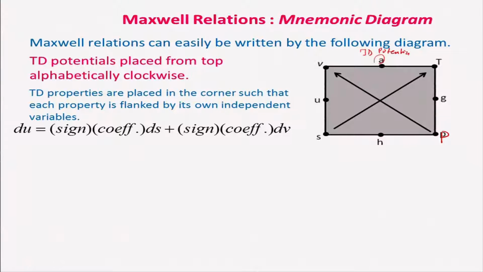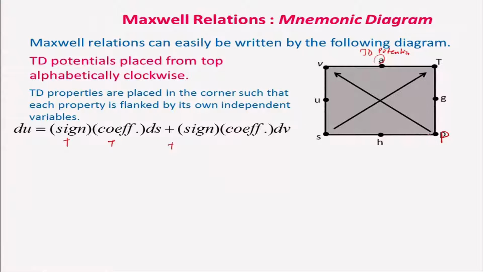If I take U, the independent variables are S and V. The coefficient for dS will be T. If it is in the direction of the arrow, then it will be a positive sign. So I can say positive sign. And what will be the coefficient here for dU? It will be basically T. The coefficient is T.